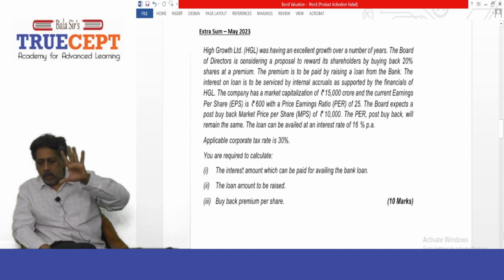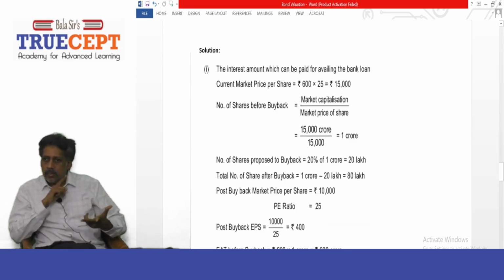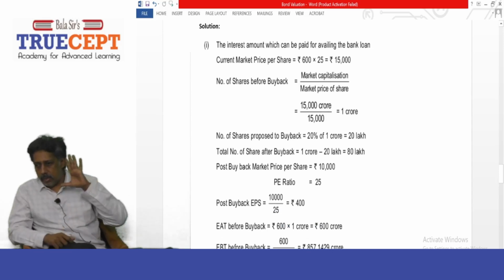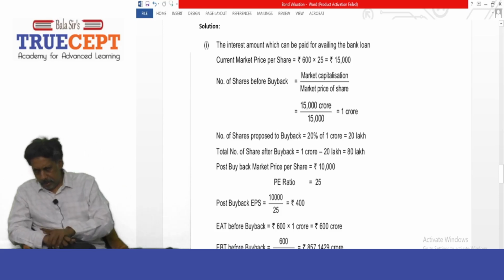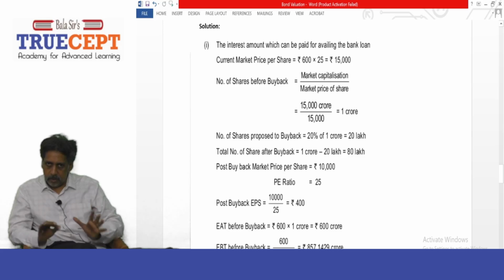Now please refer to the solution. We know that rupees 600 is earnings per share before buyback. We also know the price earnings ratio is 25 times. From our discussion, remember 25 times rupees 600 gives you 15,000 rupees per share, the market price per share.